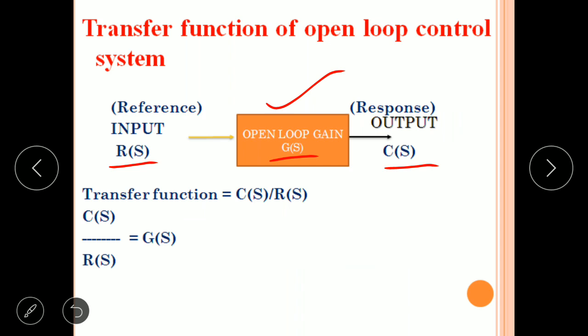So these are Laplace transform notations. Now the transfer function is output by input, Laplace transform of output by Laplace transform of input. So C of S by R of S. C of S by R of S is nothing but the gain, G of S. So this is the transfer function of open loop control system.